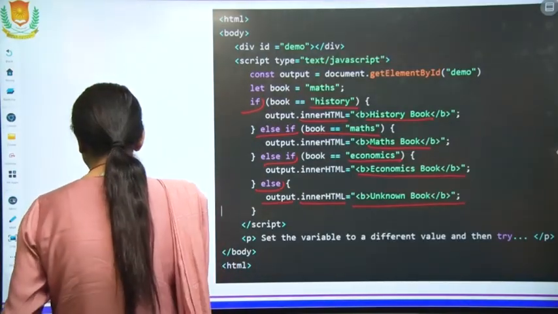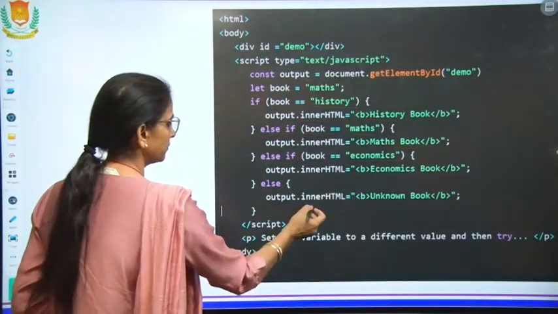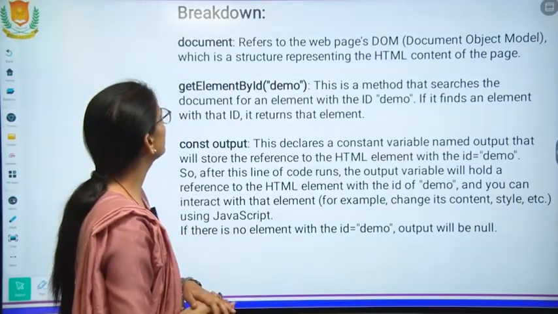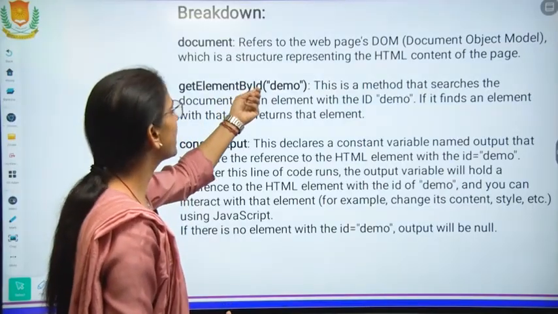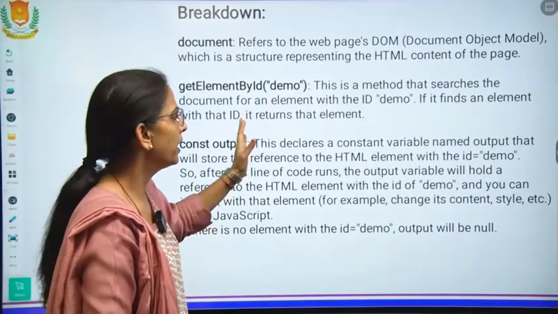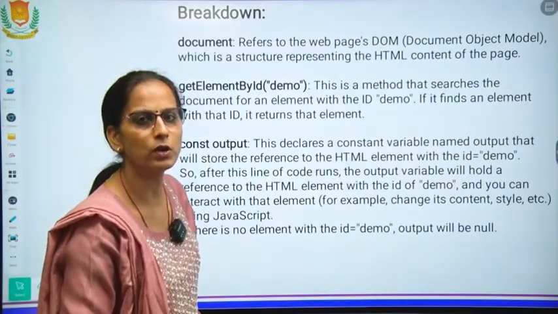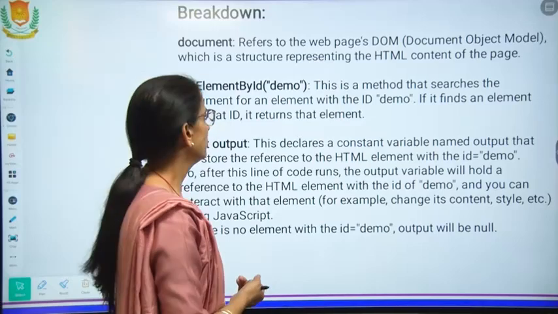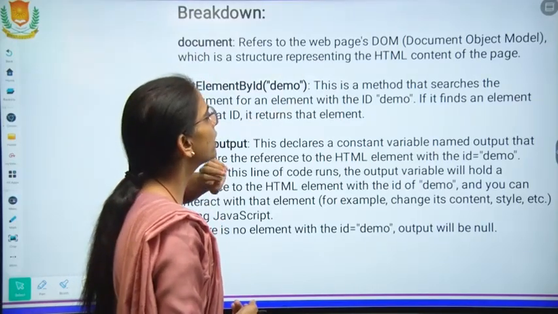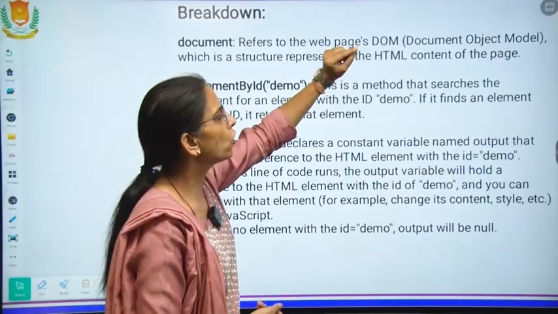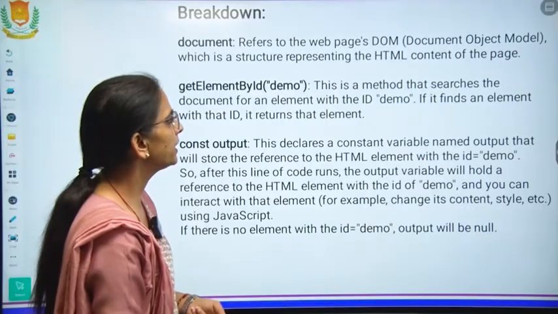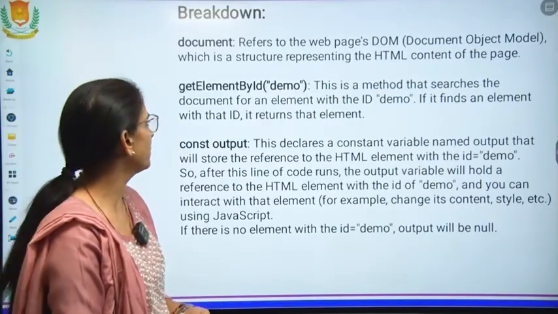Now see how it works. Now we are discussing getElementById. Again and again we use this function in every coding. Now just read about this function. What does this function mean? So document basically refers to a web page's document object model, which is a structure representing the HTML content of the page.